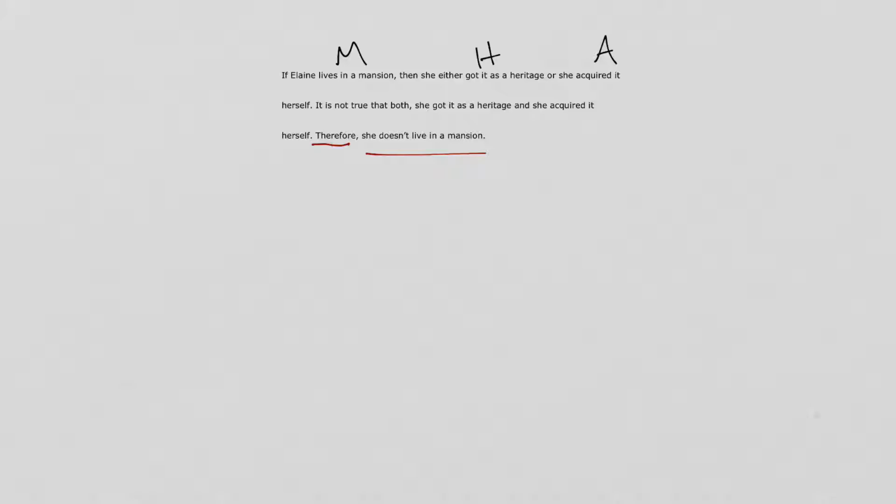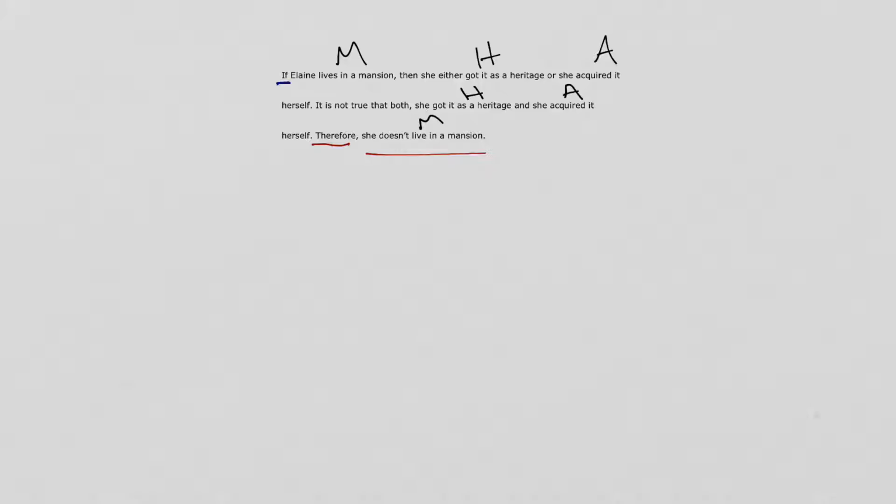Okay, it is not true that both. She got it out of heritage and she acquired it. Therefore, she doesn't live in a mansion. Okay, so I'm just looking at the simple statements, and if they're the same, I'm just using the same capital letter. That's all I'm doing there.